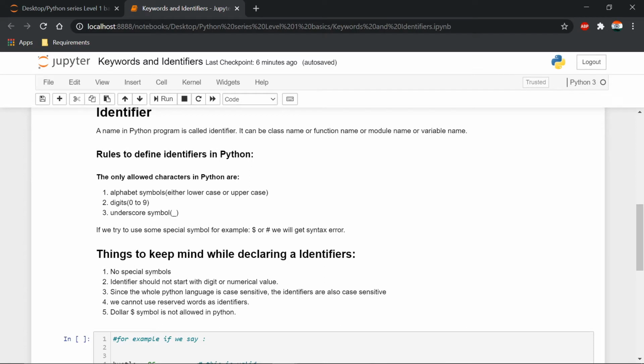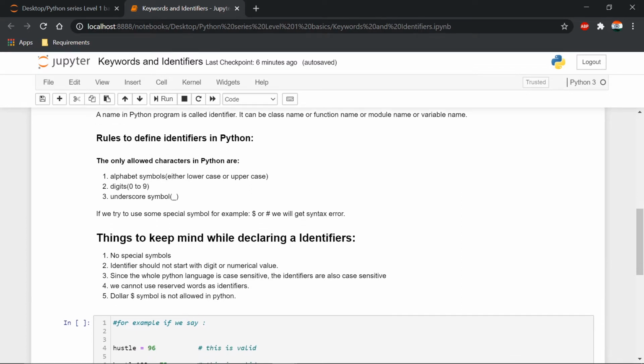These are the rules you have to remember while declaring a variable name. For example, if you declare a variable name 123abc, then this variable name is invalid. You can rewrite it this way: abc123 equal to some value, then this is valid. I will show you in further examples.